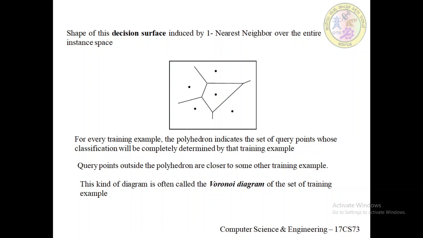Query points outside the polyhedron are closer to some other training example.